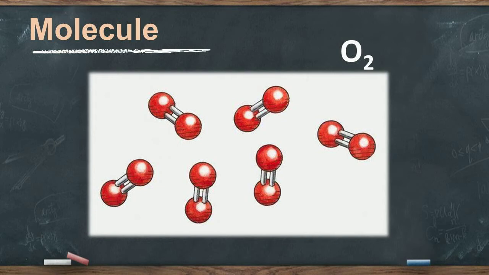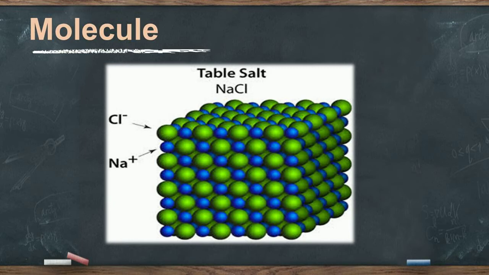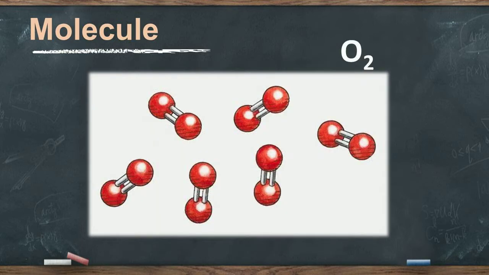In these examples, in the first case, a molecule of common salt is made by the combination of two different types of atoms, that is, sodium and chlorine. In the second case, a molecule of oxygen is made by the combination of the same type of atoms, that is, oxygen atoms.